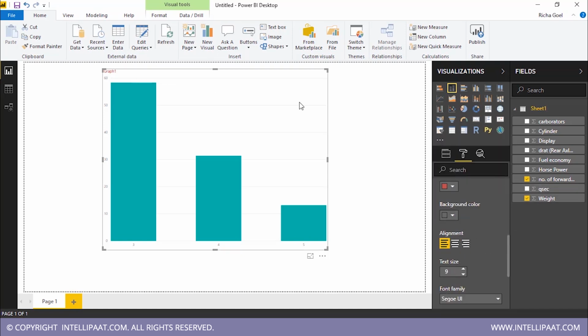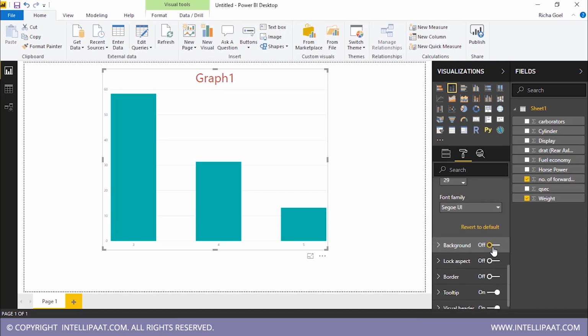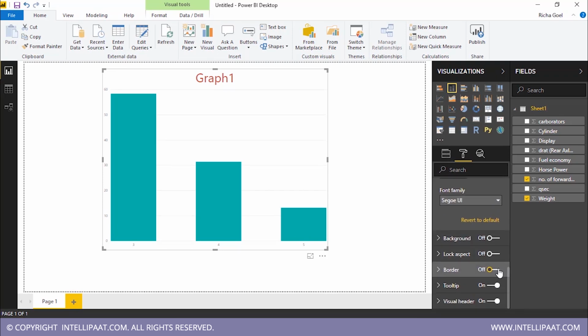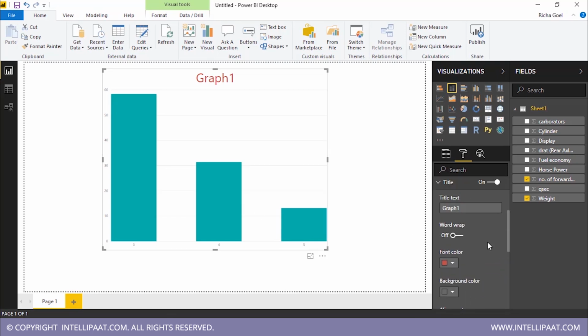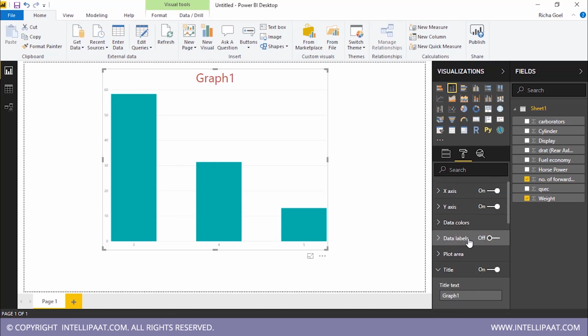But still my alignment is over here, so I will make it center aligned. But still it is not clearly visible, so I'll increase the text size. As you can see, now it is visible. I will switch on or enable the borders. And on top of that, I will make sure that data labels are on.